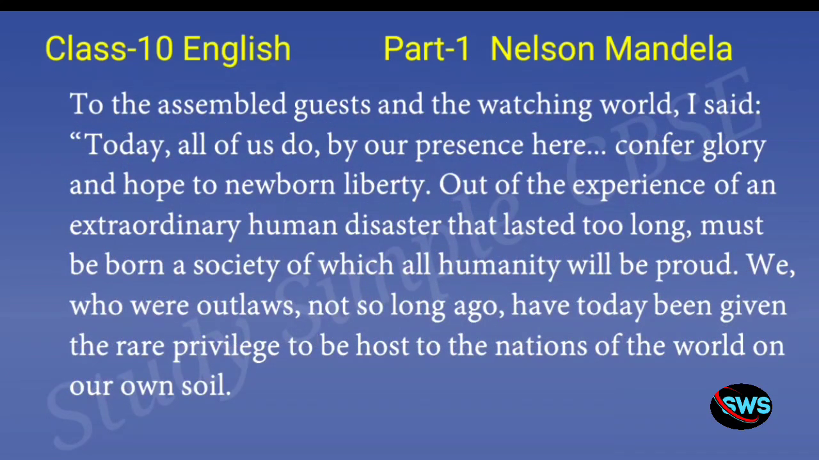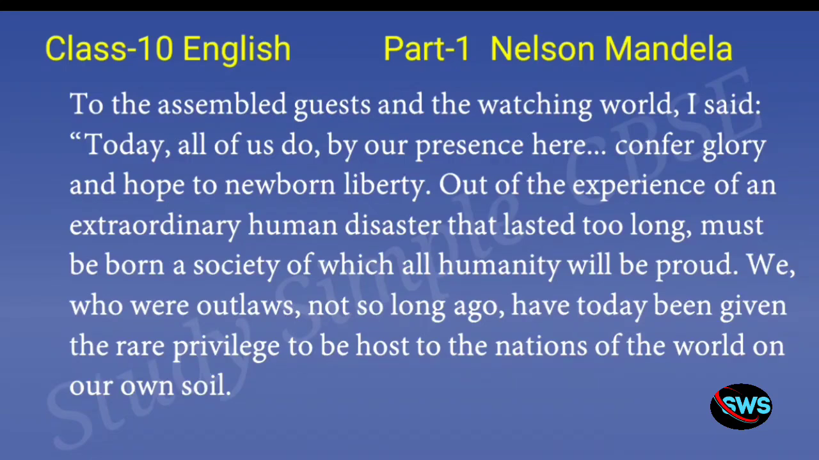To the assembled guests and the watching world, I said, today all of us do, by our presence here, confer glory and hope to newborn liberty. In his speech, he says that all of us are gathered here for a common purpose, and that purpose was to grant or give honor to this newborn liberty. Liberty means the freedom from the white rule. And now they're forming their own government. So that is the reason he's saying that all of them had gathered here to honor the newborn liberty.